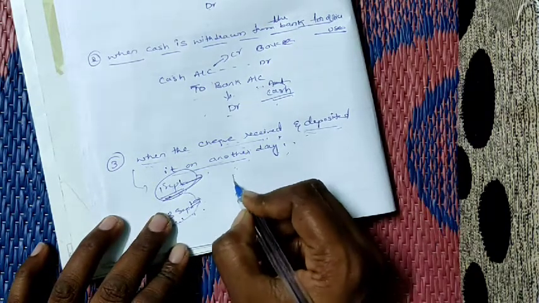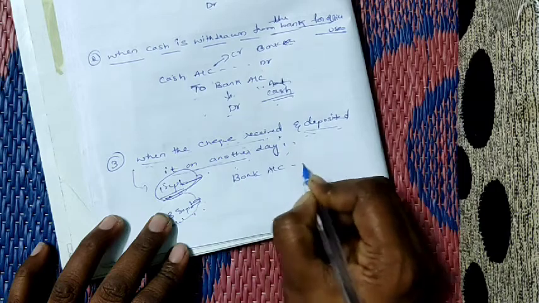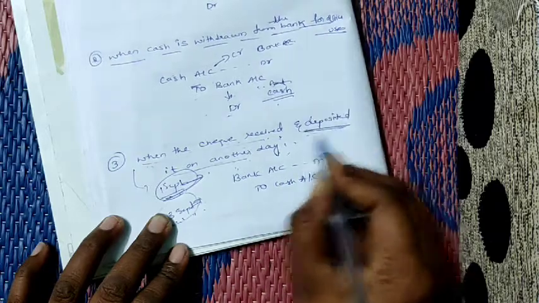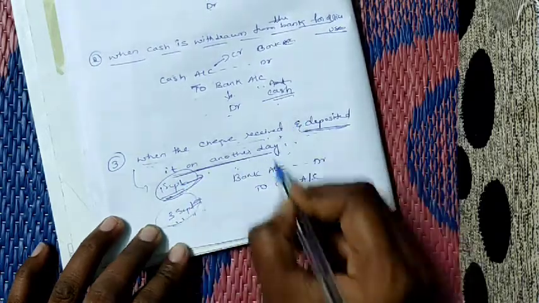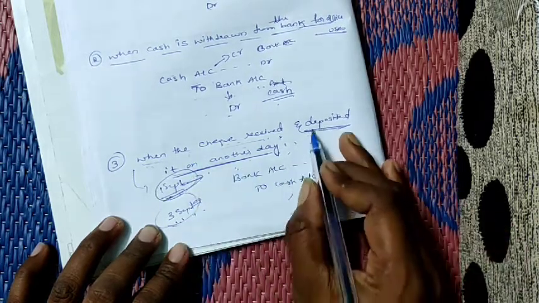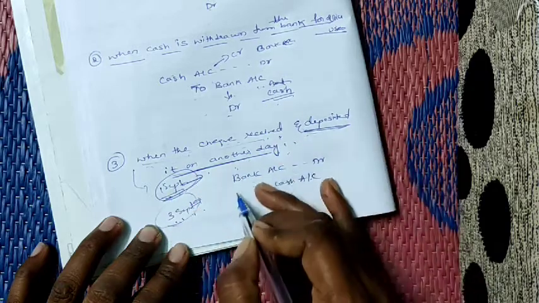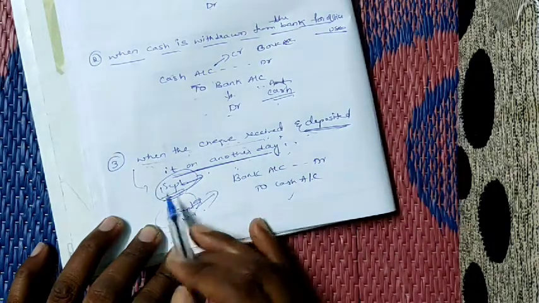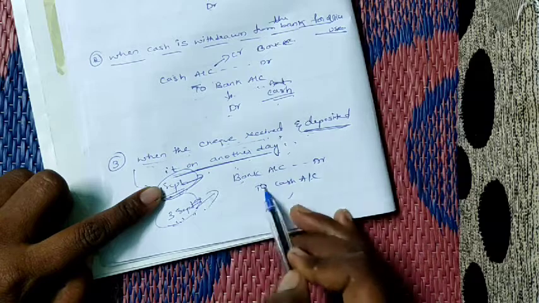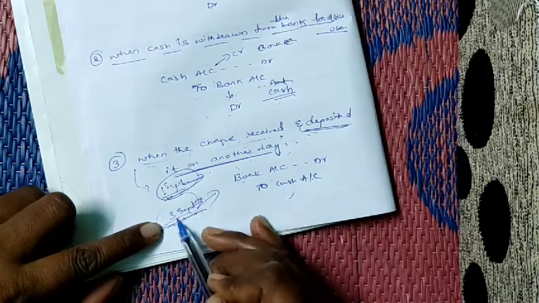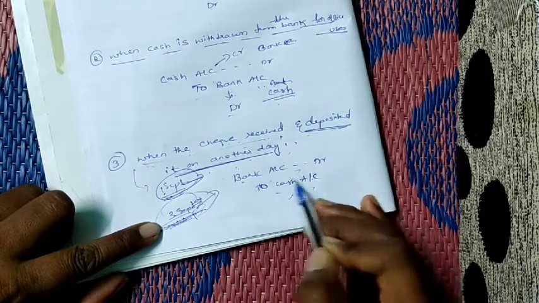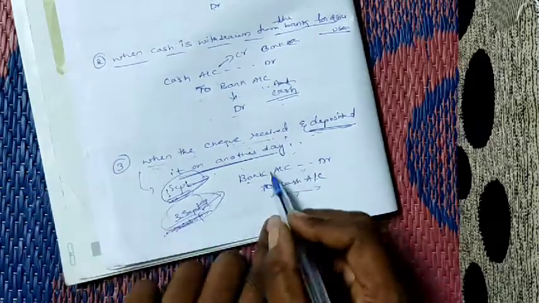So what is that entry? Bank account debit to cash account. Bank is the receiver here. We write this entry for the day of deposit, not for the receiving date. On 1st September we received the check, and on this date we are not writing this entry. This entry is related to 3rd September, the date on which you deposited the check into the bank. That is bank account debit to cash.